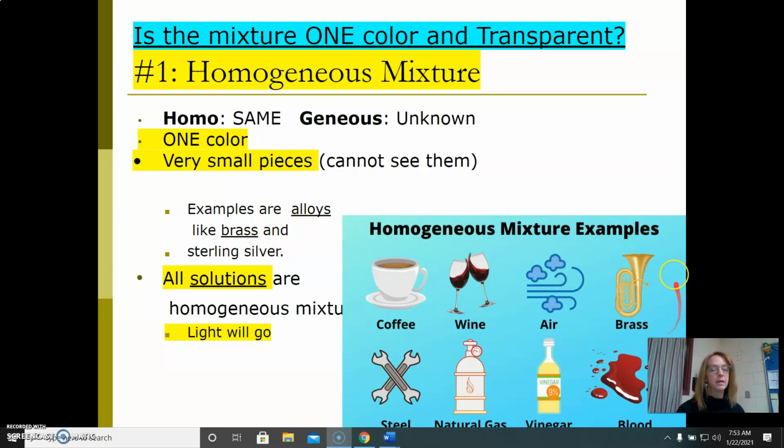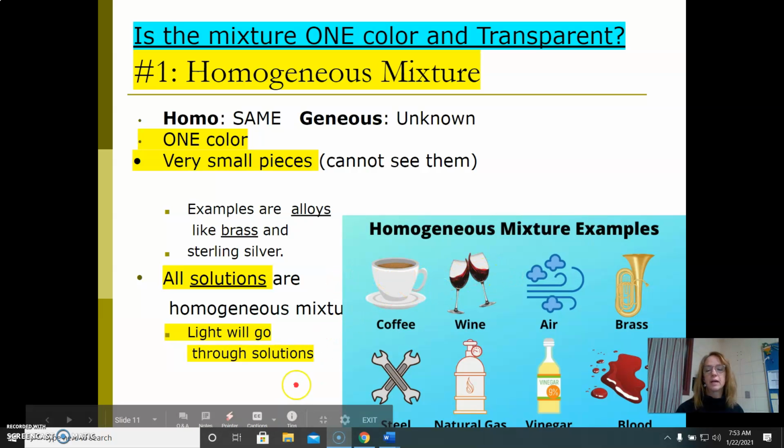We will actually make brass in a lab pretty soon here. So one color looks like it would be a solution, but it's not because it is made of two things mixed together. The best way to tell if you have a solution, if you shine a laser beam through liquid solutions, the light will go straight through, and I'll show you that in class. So light moves through solutions.